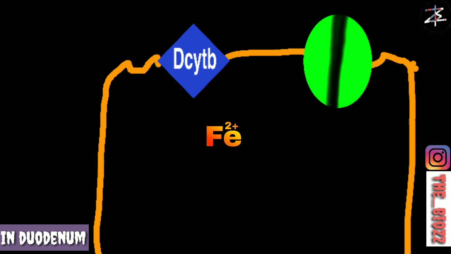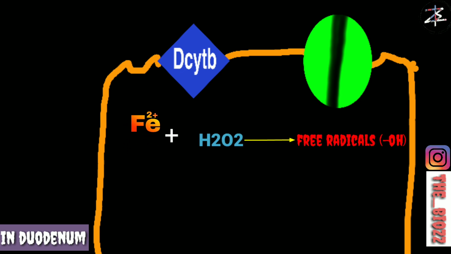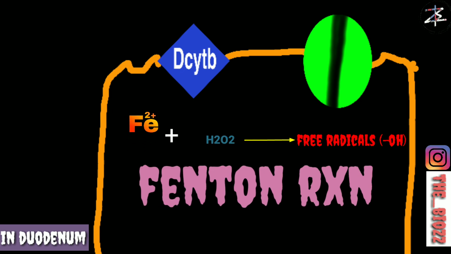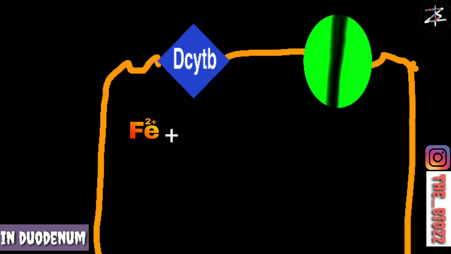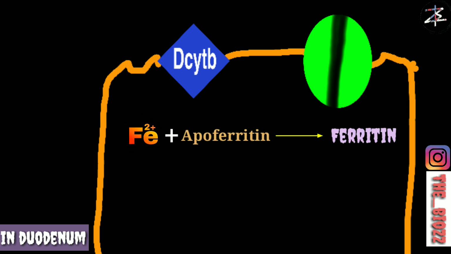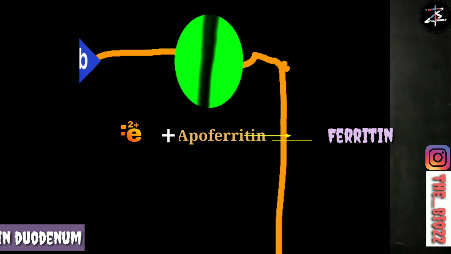Now the Fe2+ in your enterocyte. But if this Fe2+ stays too long in your enterocyte, it will react with H2O2 and produce free radicals, which can destroy your cell. This reaction is called the Fenton reaction. Owing to this, our Fe2+ binds with apoferritin and forms a complex called ferritin, and this ferritin can be stored in your enterocytes. The ferritin can reverse itself, that means it can convert into apoferritin and Fe2+, and this Fe2+ can be supplied to your blood.